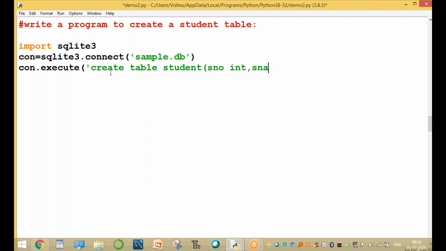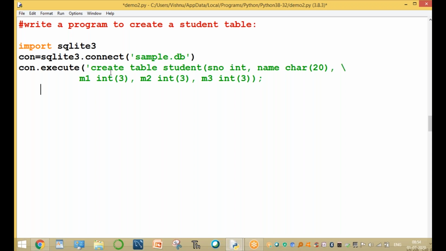Name, or any name you can use. Name is a char type, char of 20. Okay. And go to the new line, \n. Integer m1 is integer type of 3, and m2 is integer type of 3, and m3 is integer type of 3. Brackets close and parentheses close.